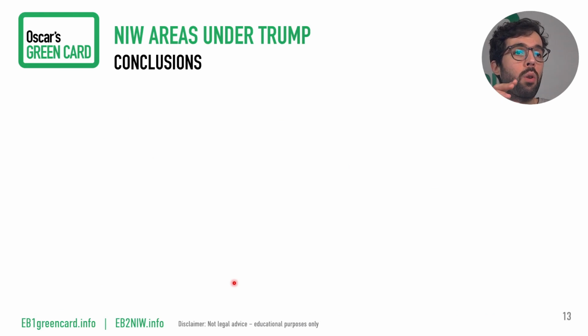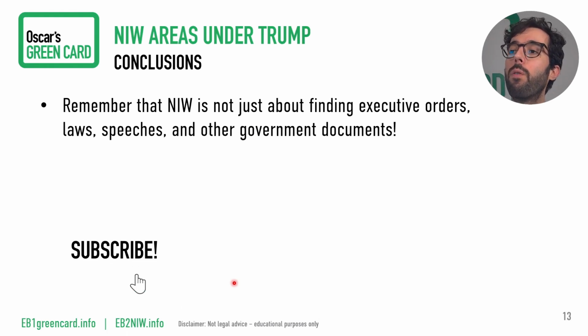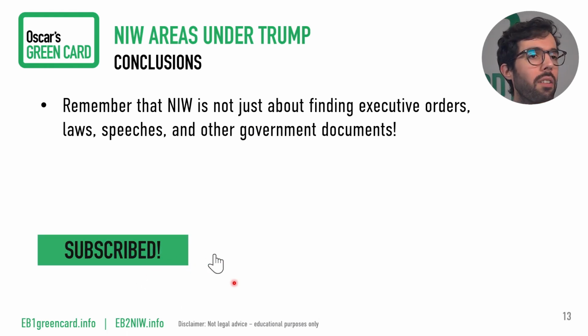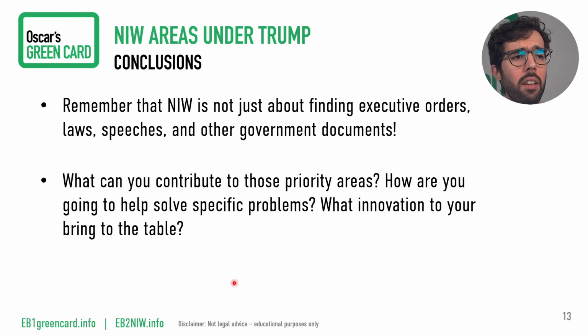But I also want to finish this video with a few important conclusions. Remember that EB2 NIW is not just about finding executive orders, laws, speeches, government documents. This is just one small part of the process. What really matters is to ask yourself: what can I contribute to those priority areas? I know those areas are important. I know there are problems in those areas. What can I do to help solve those problems? What innovation can I bring to the table?